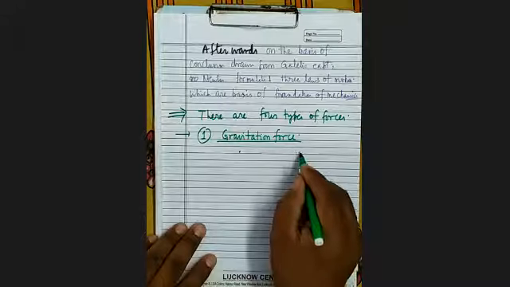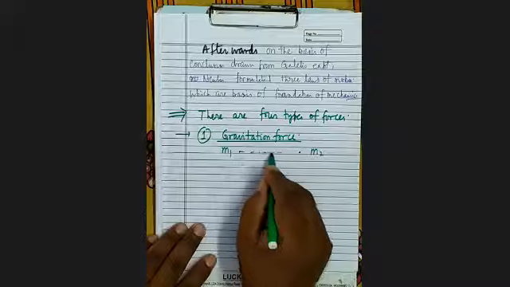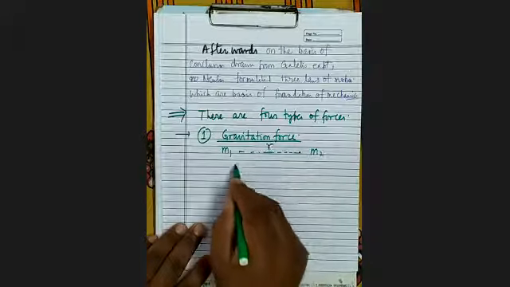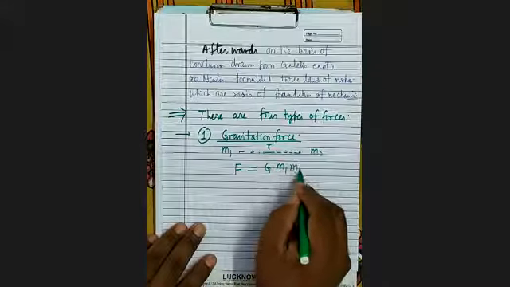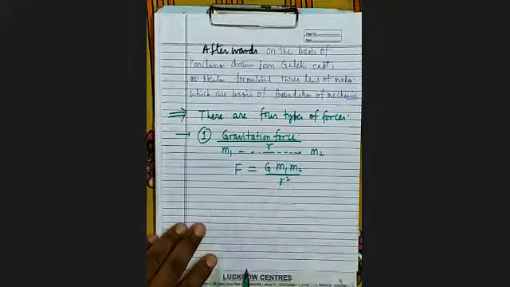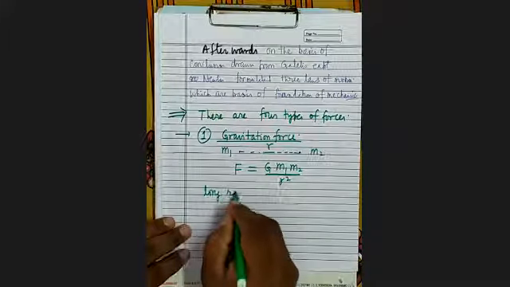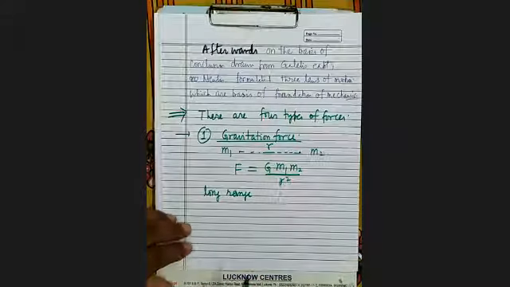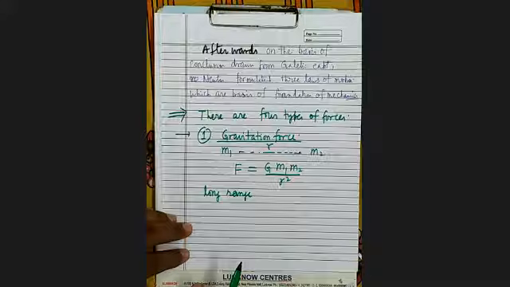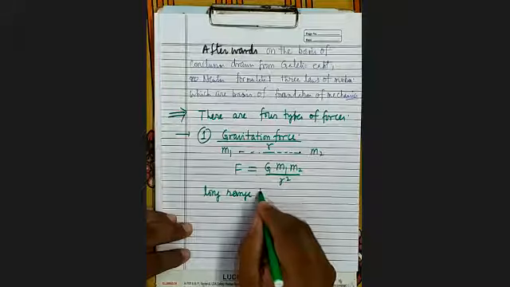So see here, if there are two bodies of masses m1 and m2 situated at a distance r from each other, then what will be the force between them? Just now I told you: G m1 m2 upon r square. This force is a long range force. What is gravitational force? The force which exists in between two material bodies. That is called the gravitational force, and it is given by this formula.